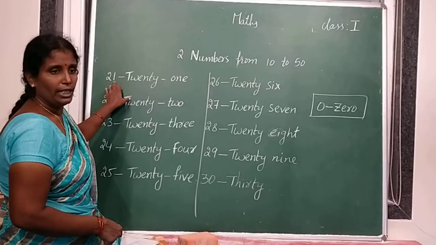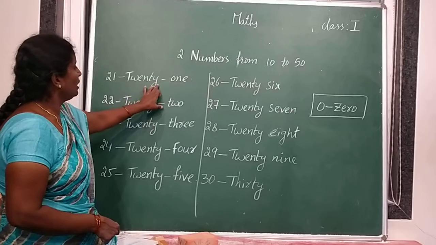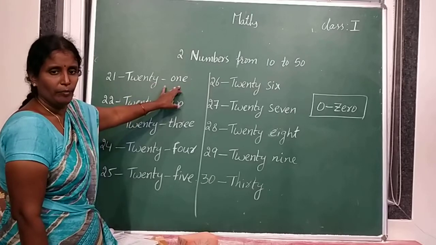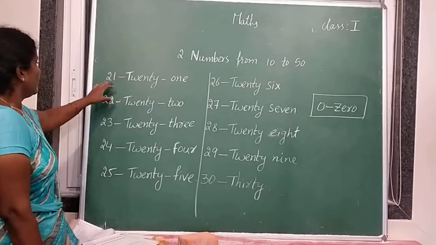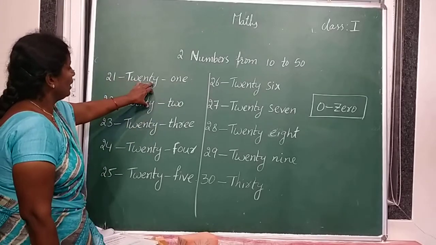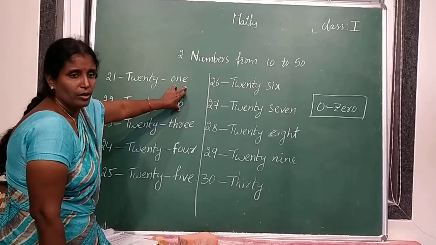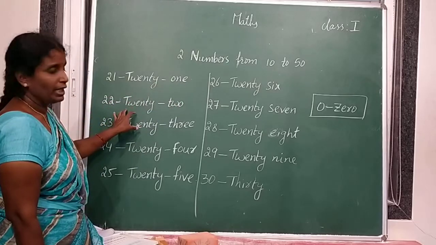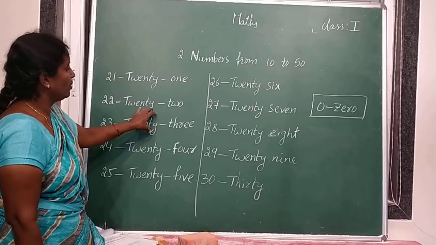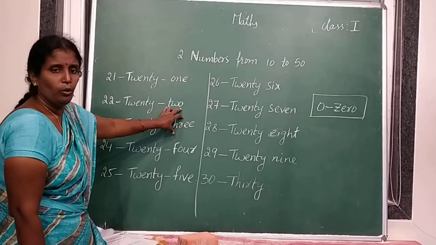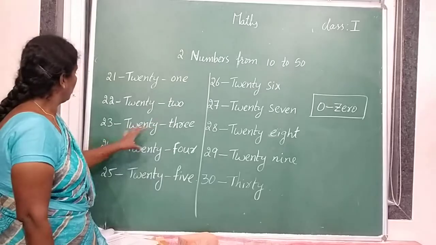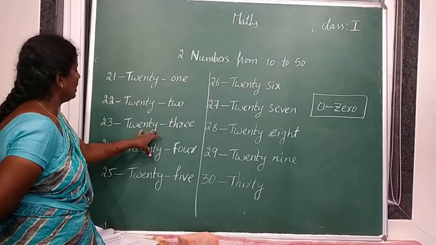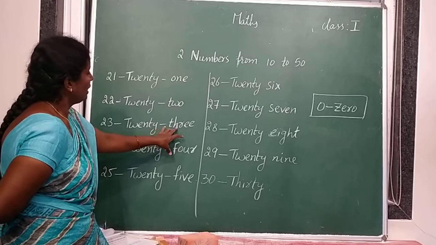21. TWENTY 20. ONE 1, 21. Read all of you. TWENTY 20. ONE 1, 21. Next 2, 2, 22. TWENTY 20. TWO 2, 22. 2, 3, 23. TWENTY 20.